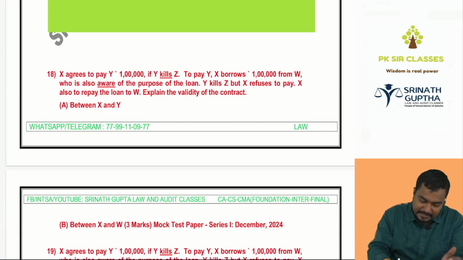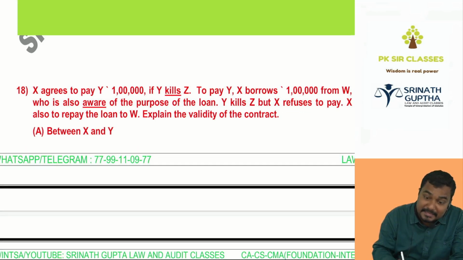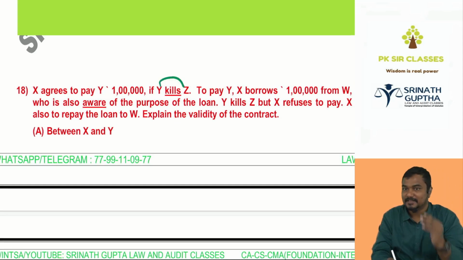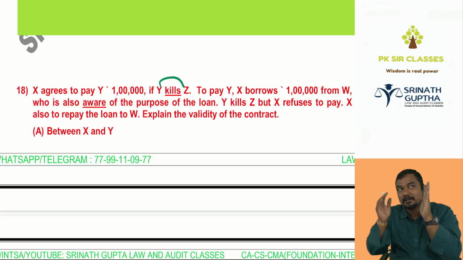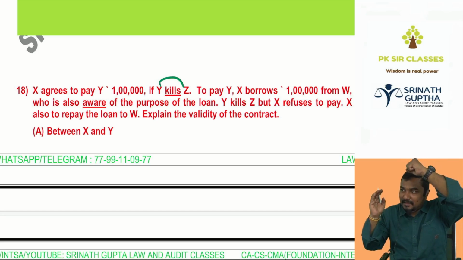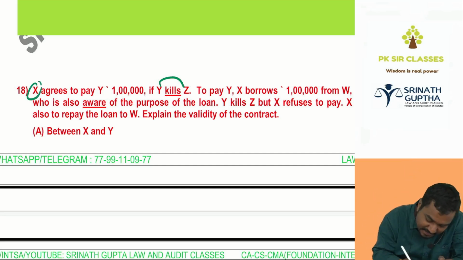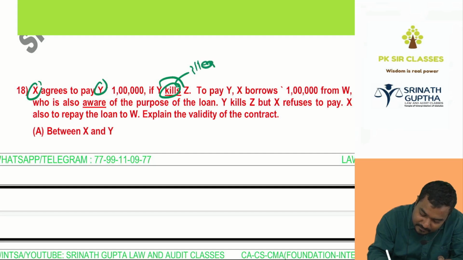Next. X agrees to pay Y 1 lakh. X agrees to pay Y 1 lakh if Y kills Z. We discussed the same example. Salman Khan, Shah Rukh Khan, Abhishek Bachchan. Yes or no, sir? X agrees to pay Y 1 lakh if he kills Z. Killing is illegal. And to pay Y, X borrows 1 lakh rupees from W.